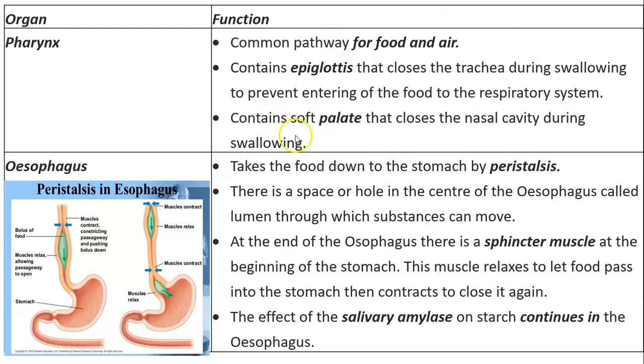Also, to prevent the food from going into the nasal cavity or the nose, we have the soft palate. This very soft part at the back of your palate. When you put your tongue up into your palate and then move it and slide it at the back, you will find the soft part. This is called the soft palate. It moves and closes the nasal cavity. Then the food finally reaches the esophagus.